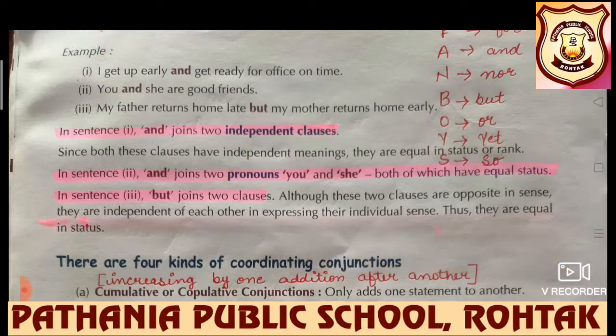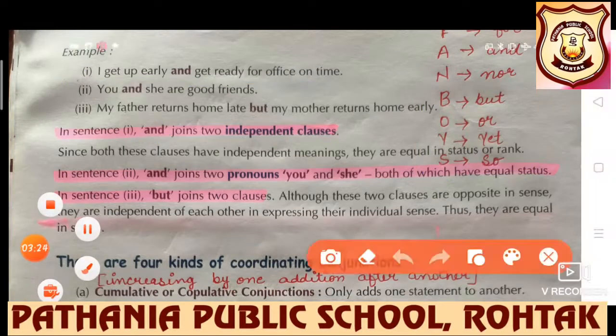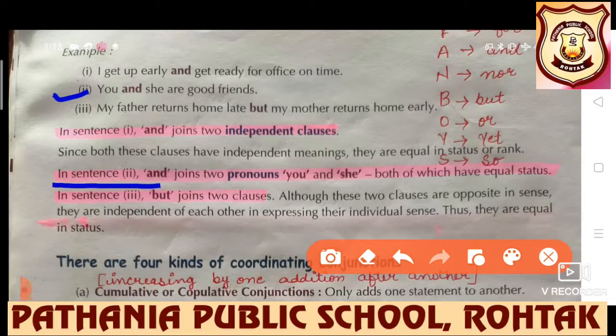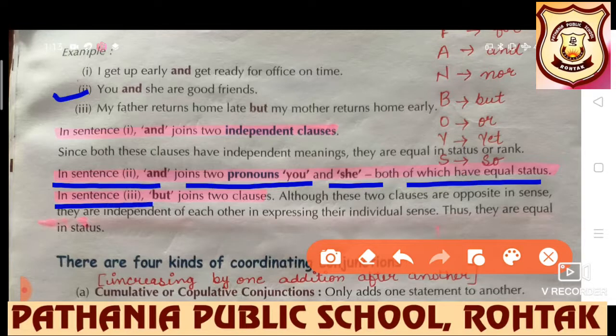Now look at the second sentence: You and she are good friends. In sentence 2, and joins two pronouns, you and she, both of which have equal status. And in sentence 3, but joins two clauses.